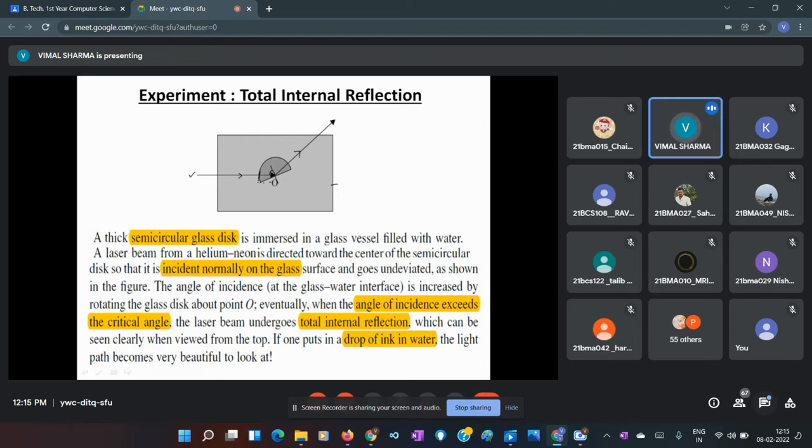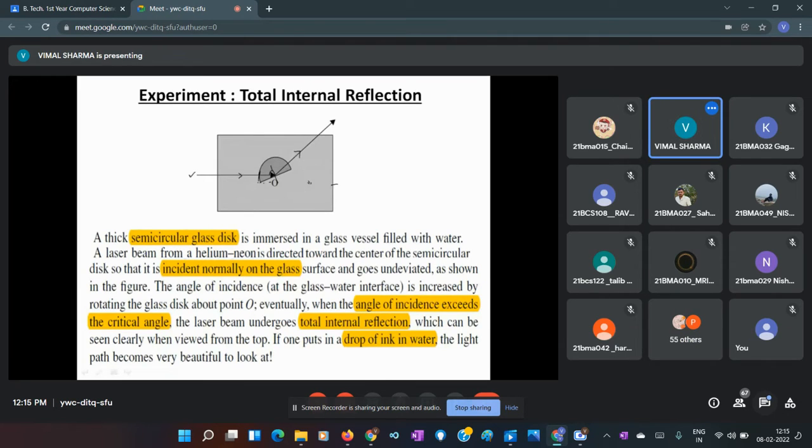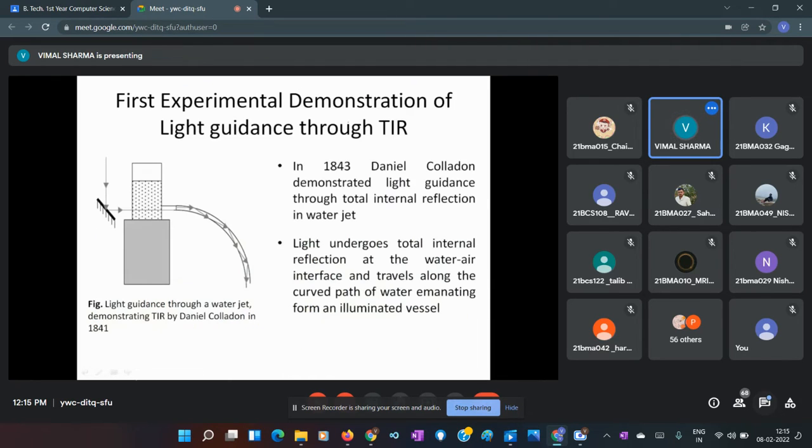You can add some color to this water so that you can see a very beautiful, colorful image of this laser beam bending from the interface. You'll see no laser beam in this direction, and it is totally reflected to this. So you should try this at home, if it is possible to arrange these things.